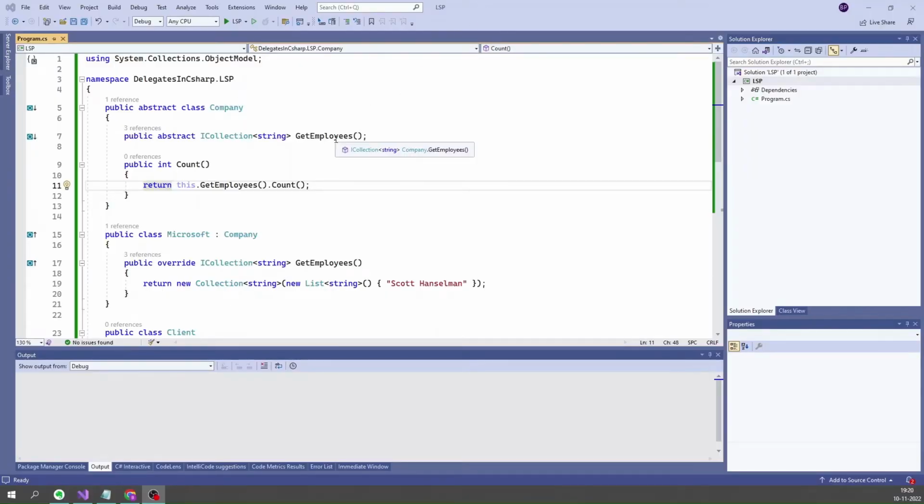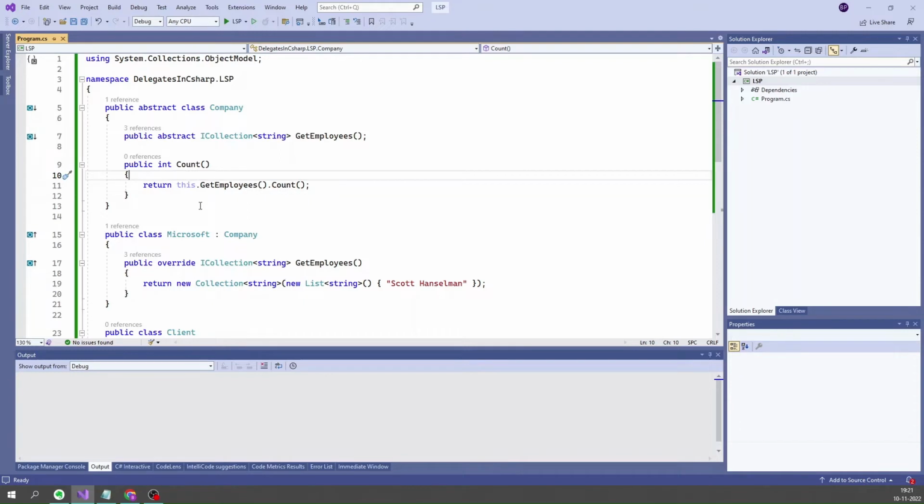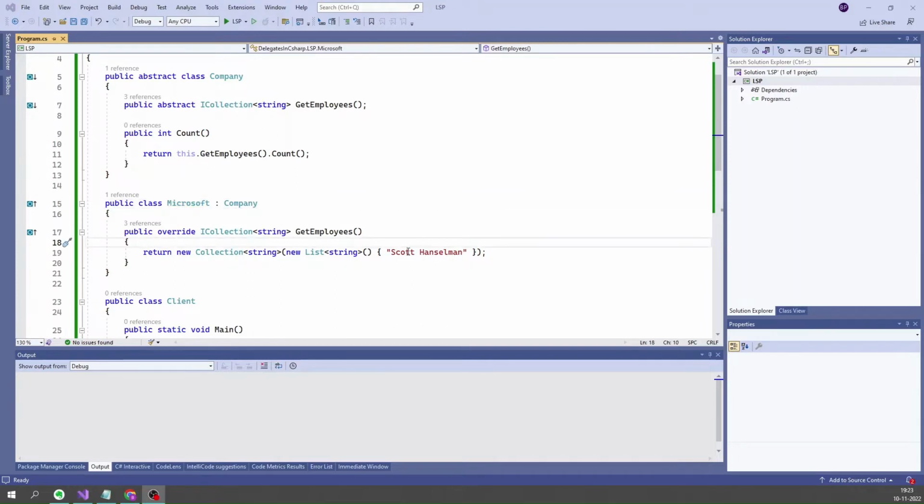I will be using a C# console application with Visual Studio 2022. Consider an abstract class called Company with an abstract method called GetEmployees, which will return a collection of strings. And the abstract class has a concrete method called Count, which will return the number of employees for that specific company. I have created another class called Microsoft which derives from the abstract class Company and it overrides the method GetEmployees. This method will return a hard-coded string as a collection as shown here.